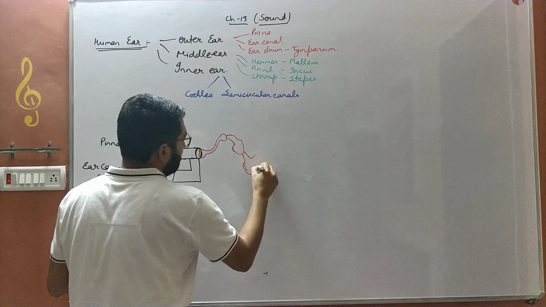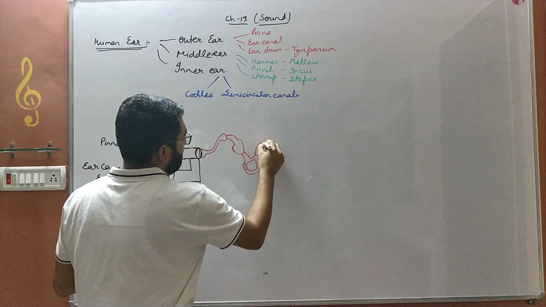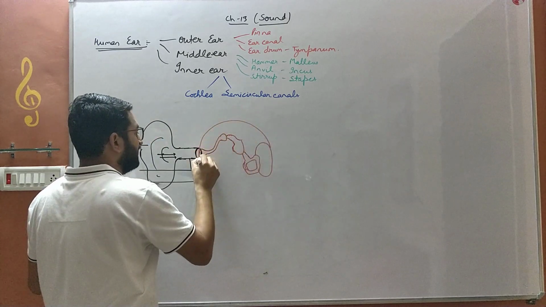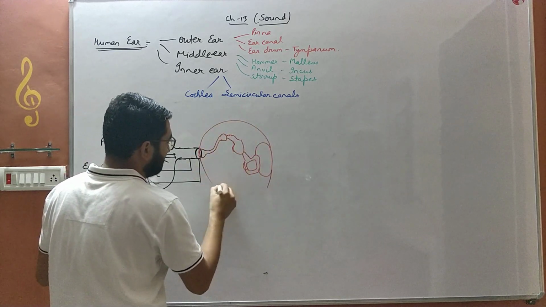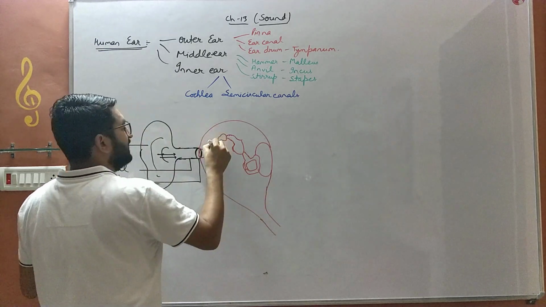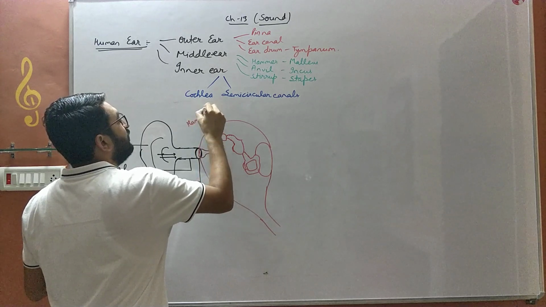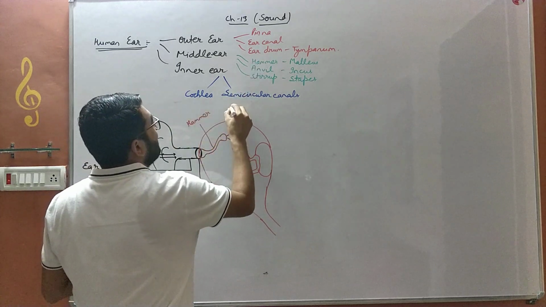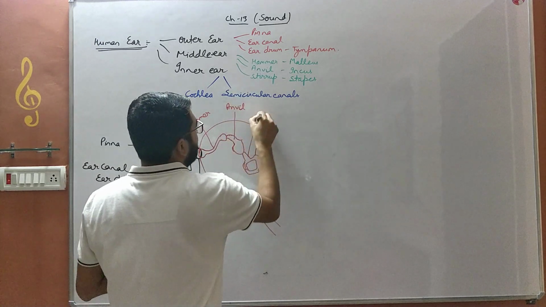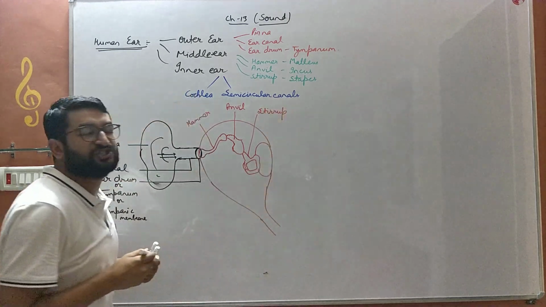And the smallest bone is the stapes. They are connected to an oval window, and around these there is a canal, a tube known as the Eustachian tube. This is the hammer-shaped bone known as malleus. This is the anvil-shaped bone known as incus, and this one is the stirrup-shaped bone known as stapes.